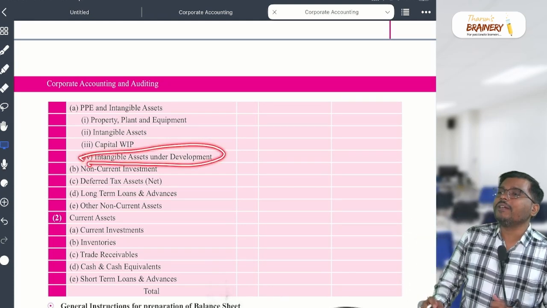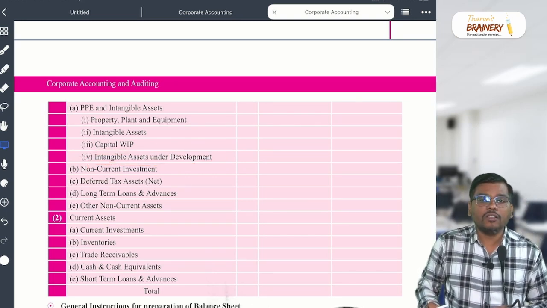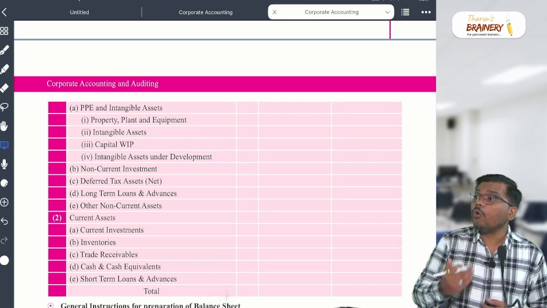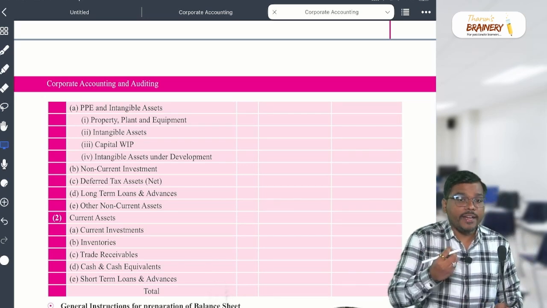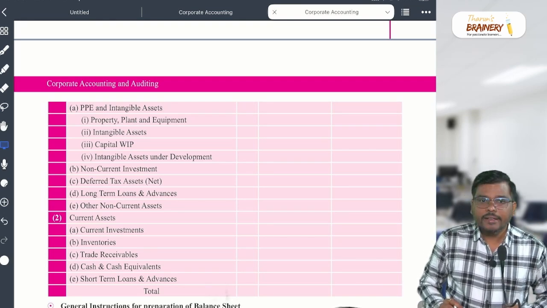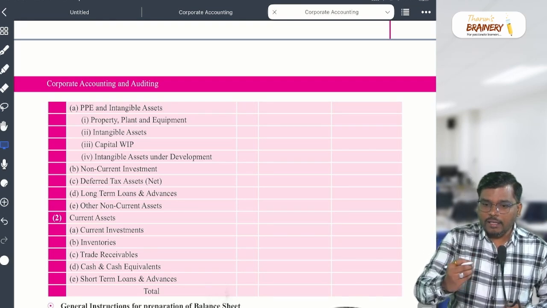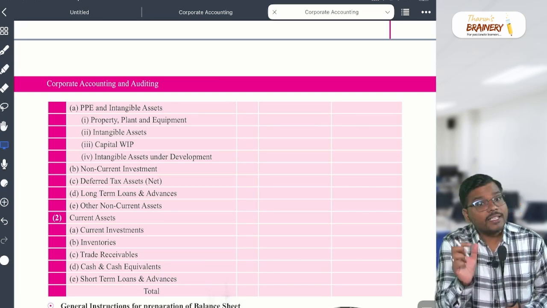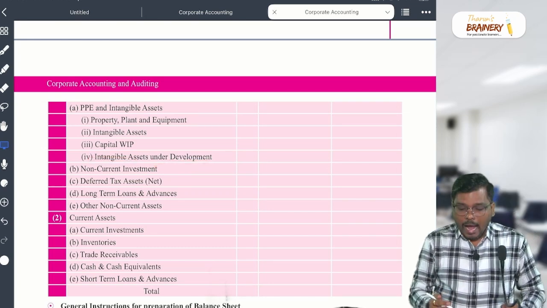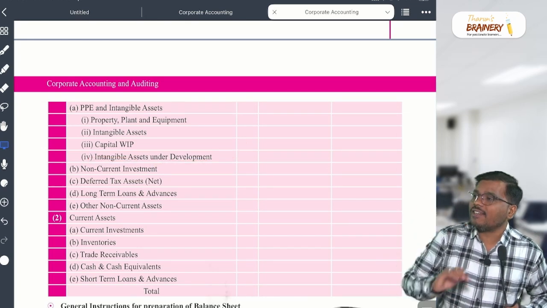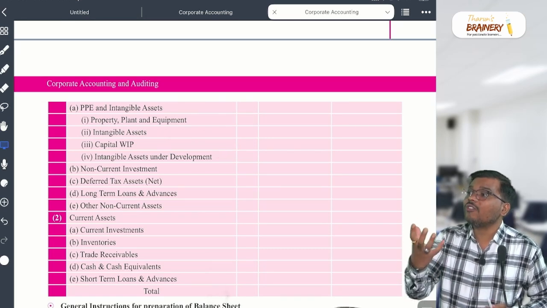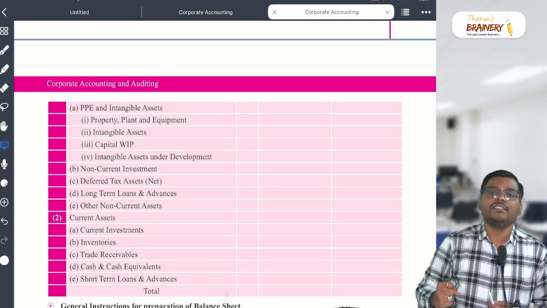So what is the next one? Intangible asset under development. What is this, sir? Many companies, in the COVID vaccine, when they started finding the formula for the vaccine, spent money. When the formula is ready, that time they will say intangible asset under development. And once the formula is launched in the market, they will take the patent and the copyright on that. It becomes their intangible asset.